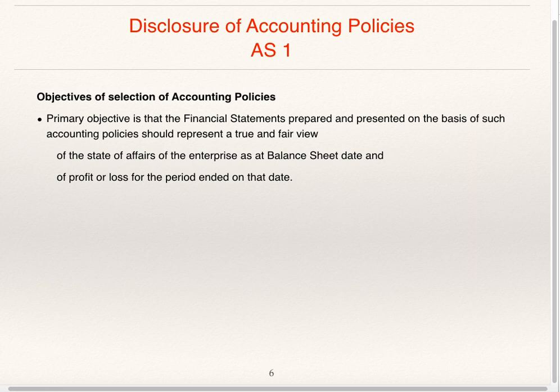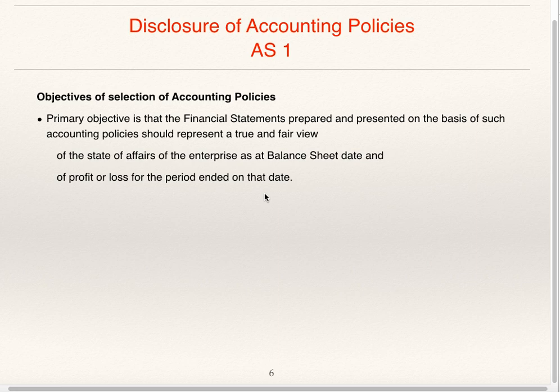Objectives of selection of accounting policies. The primary objective is that financial statements prepared and presented on the basis of such accounting policy should represent a true and fair view of the state of affairs of the enterprise as at the balance sheet date and of profit or loss for the period ended on that date.